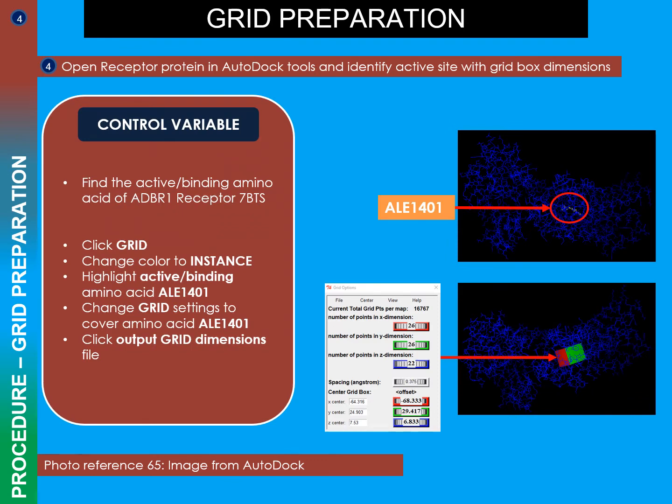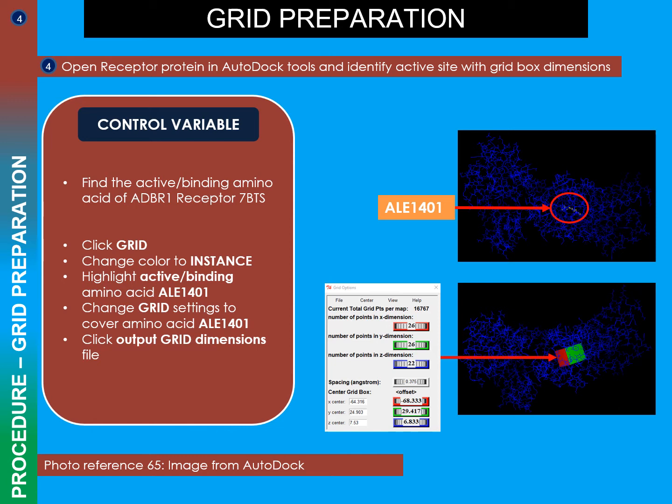Since ADBR1 is a receptor/lock, I needed to figure out where the ligand/key goes. This site is called the binding site. Through researching, I could not find the 3D coordinates of the binding site online, as the area of study for ADBR1 is generally tiny. Reflecting on the model downloaded from the protein database, I realized that it was already bound to a small molecule called ALE1401. Since ADBR1 was already attached to a molecule, we could find the binding site if we could figure out where ADBR1 was bound.